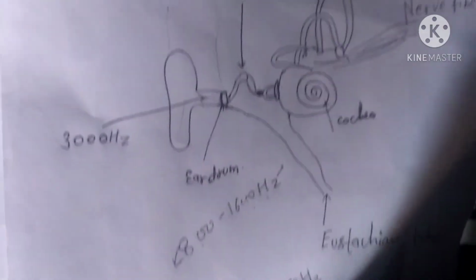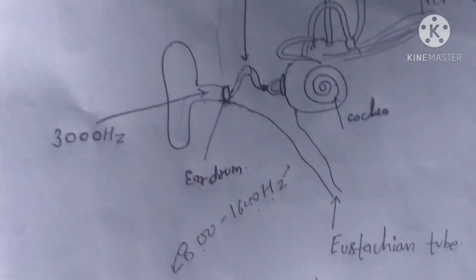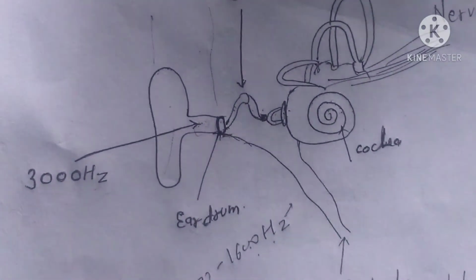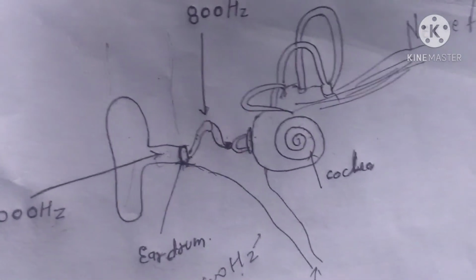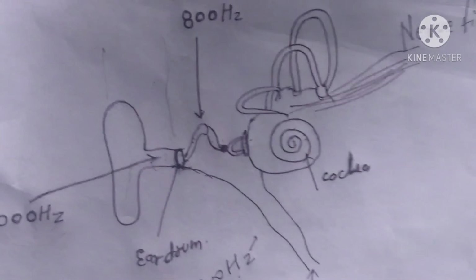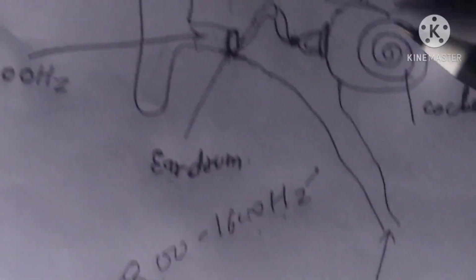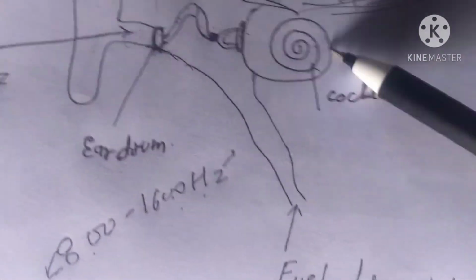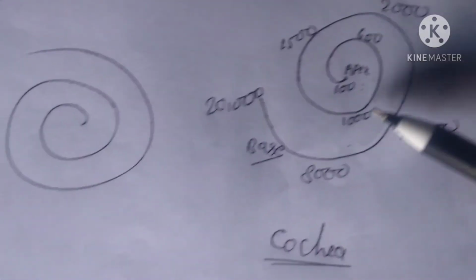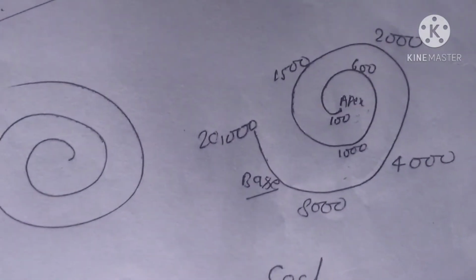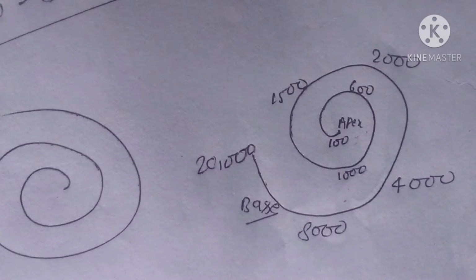That value is transmitted to the inner ear, and the human ear has the hearing sensation here. So now friends, this is the cochlea. You see here that snail-like structure is known as the cochlea. So here we see frequency localization in the cochlea.